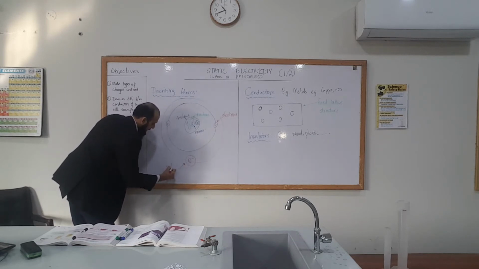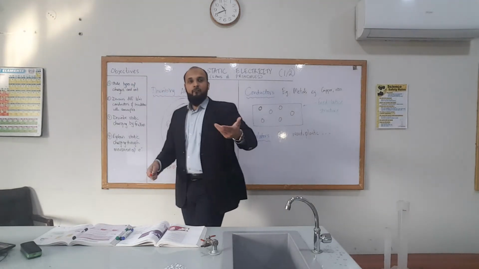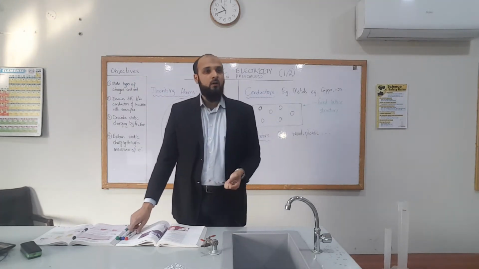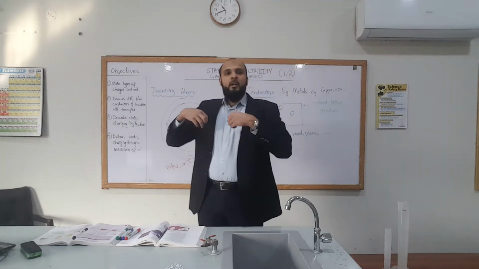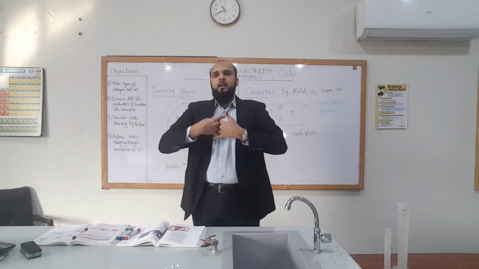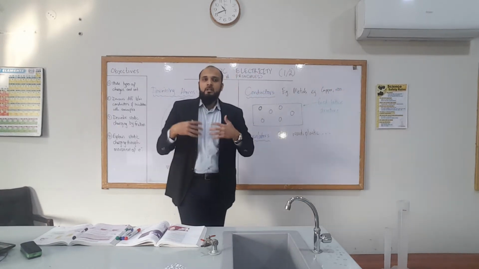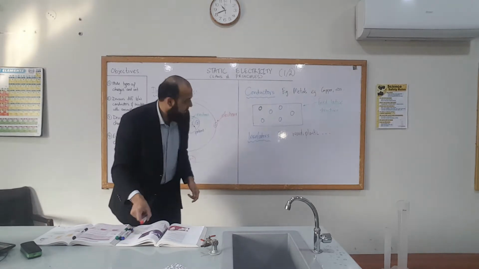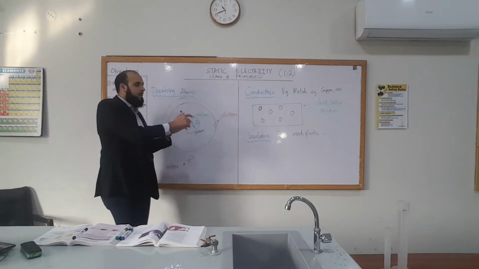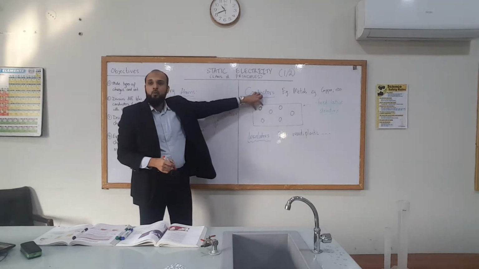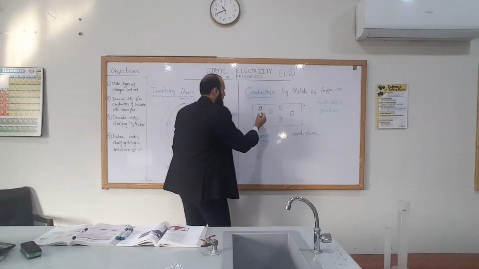Valence is the same as an outermost electron. Again, a keyword. Okay? So valence electron, valence shell. Valence in the valence shell. It will be lost. Yeah, it will join a pool, a collection of delocalized electrons. So what's going to happen is that these outermost electrons will leave this particular atom. Say for example, it's this one, and they will join this pool, this collection of electrons.